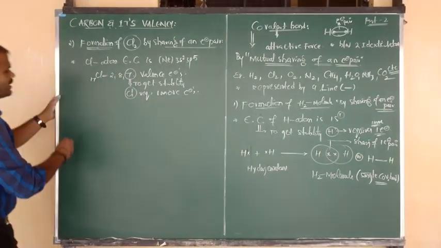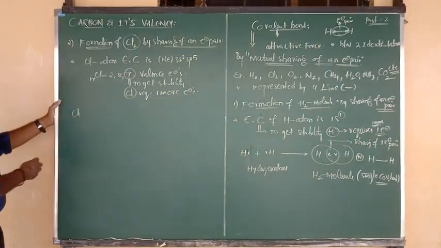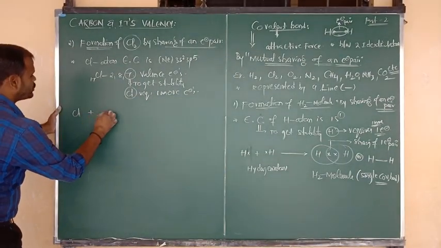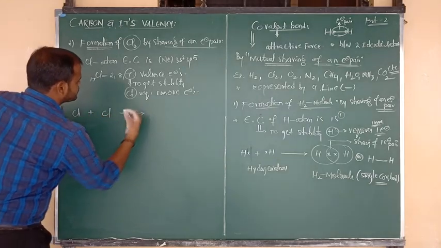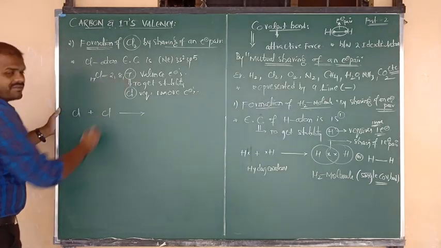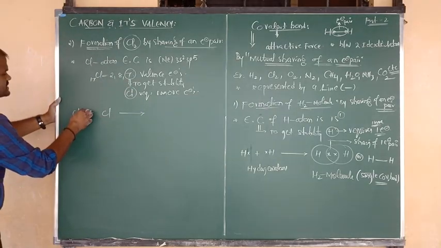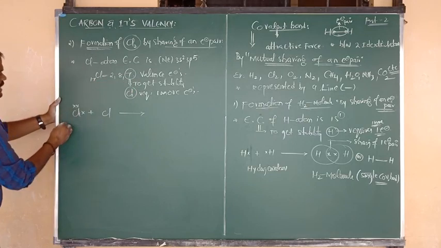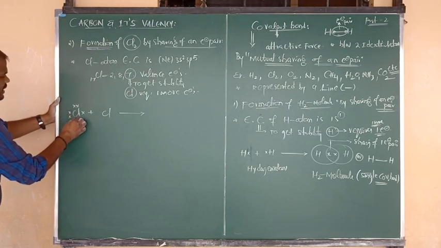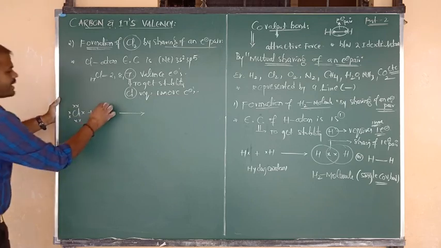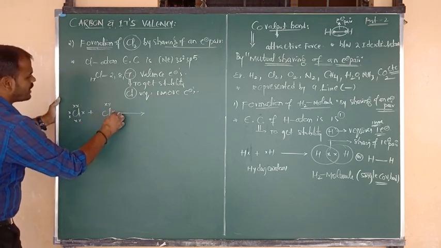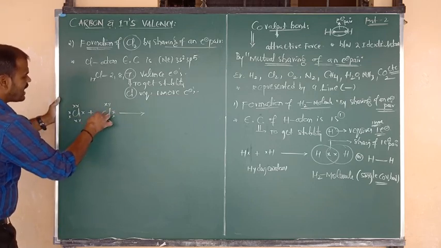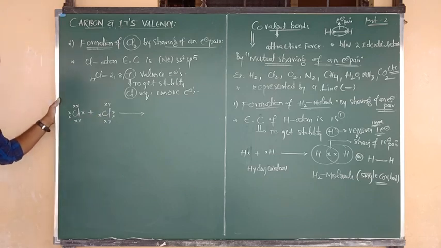So how? First suppose Cl atom number 1, again I am going to take Cl atom number 2. Chlorine contains 7 valency electrons. Okay, this is number 1 and 2 and 3, this is 4 and 5, and this is 6 and 7. Again same thing, 1 and 2, 3 and 4, 5 and 6, and this is 7. I hope you understand.